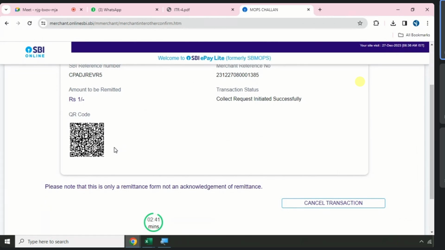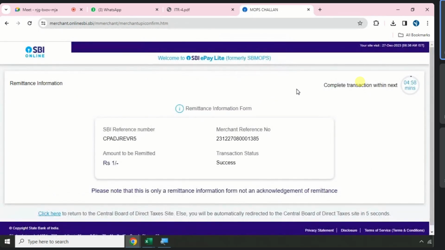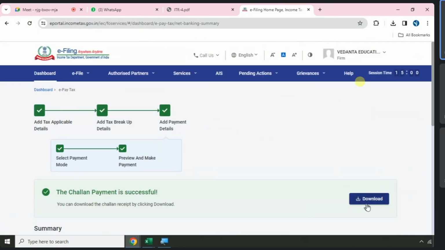Wait for 5 seconds. Your transaction is success. 198,730. Yes. 198,730. Okay. I click on the button download.